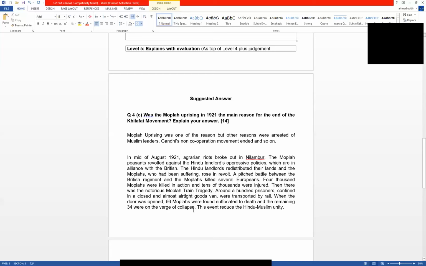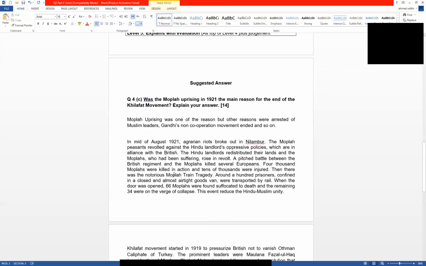What is the effect of this event on the Khilafat movement? This event reduced Hindu-Muslim unity. Now, by writing this one paragraph about the Mopla uprising, we are able to score 7 marks. But we need more marks, which means we have to explain other reasons too.